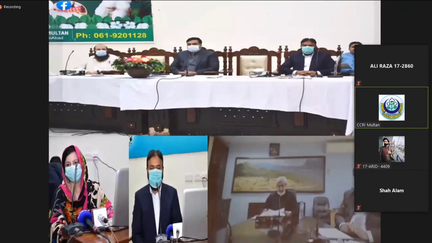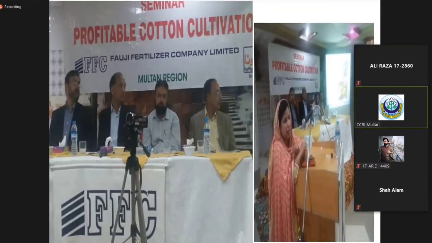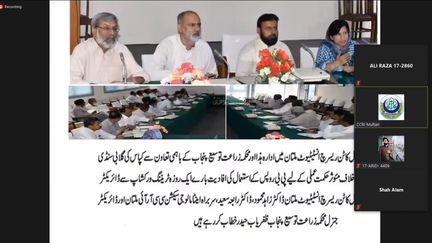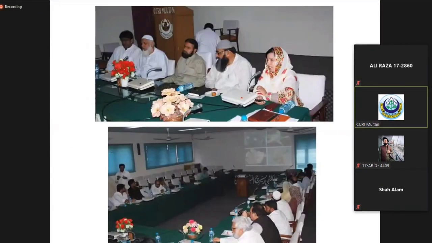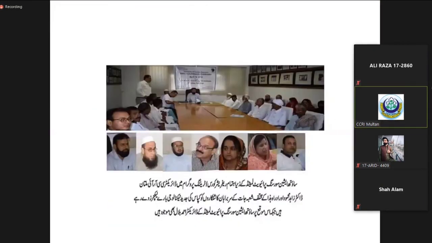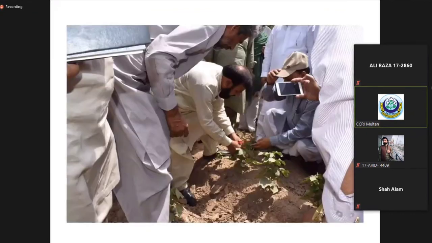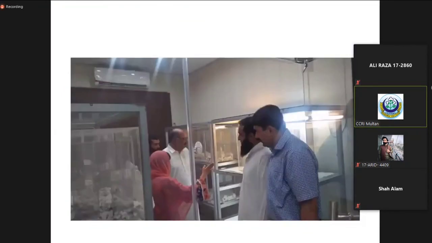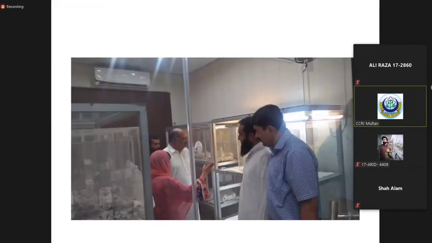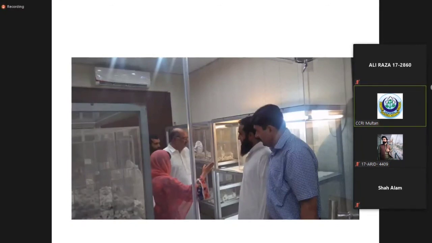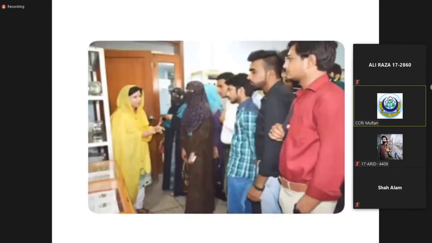We organize national seminars on the pink bollworm and other insect pests. We give trainings to FFC and extension workers, pest warning staff, and different NGOs. This is the field training on how to apply PB ropes. Researchers, scientists, and persons from academia visited our labs. We also gave training to the students.